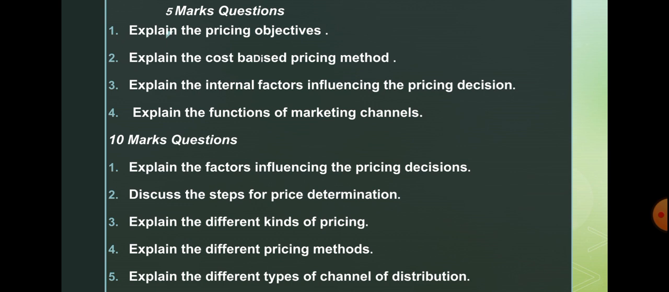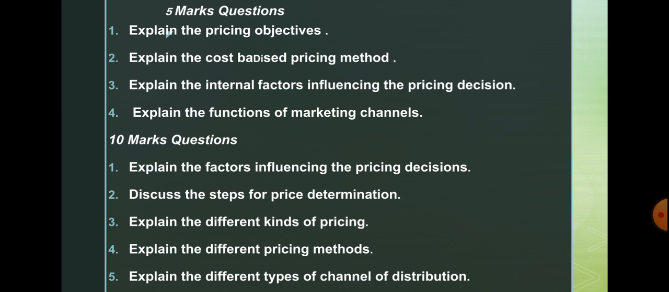We have to write the kinds of pricing with the advantages as well as the disadvantages of each kind of pricing. Then explain the different pricing methods. Again, here we have to write all the pricing methods with their advantages and disadvantages, and explain the different types of channels of distribution. In this channel of distribution, they may ask even the type of channel as well as the individual type. They may ask for 5 marks as well as 10 marks.